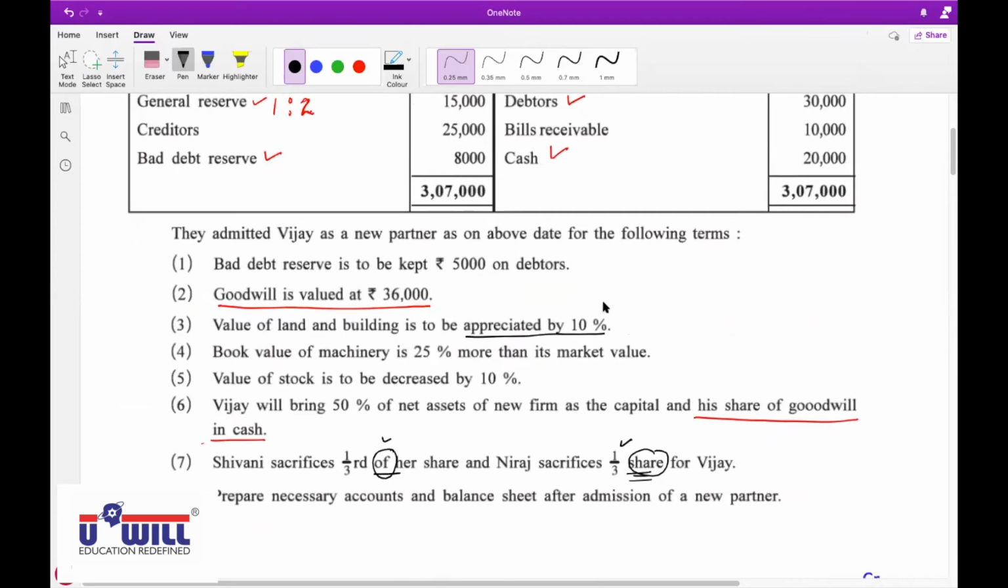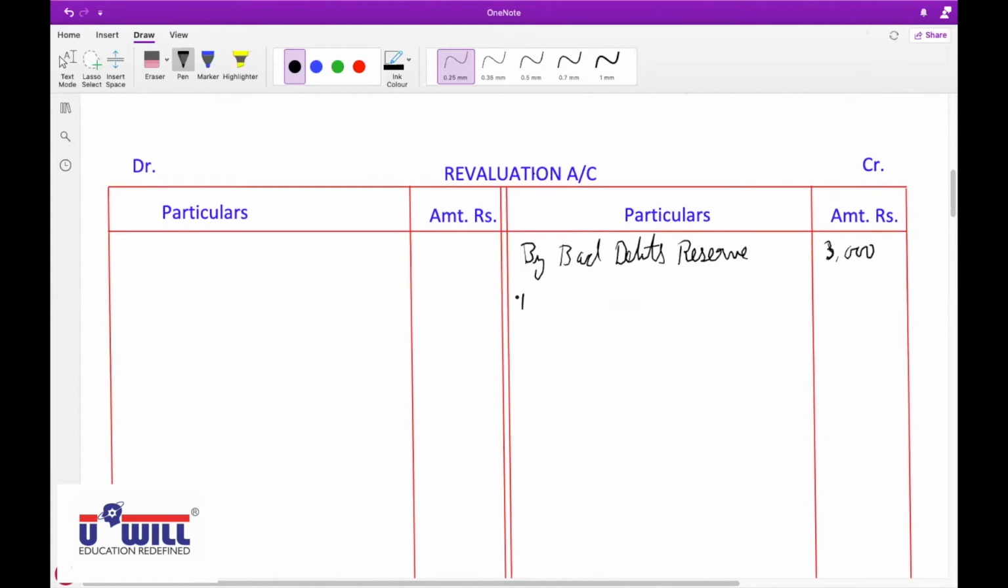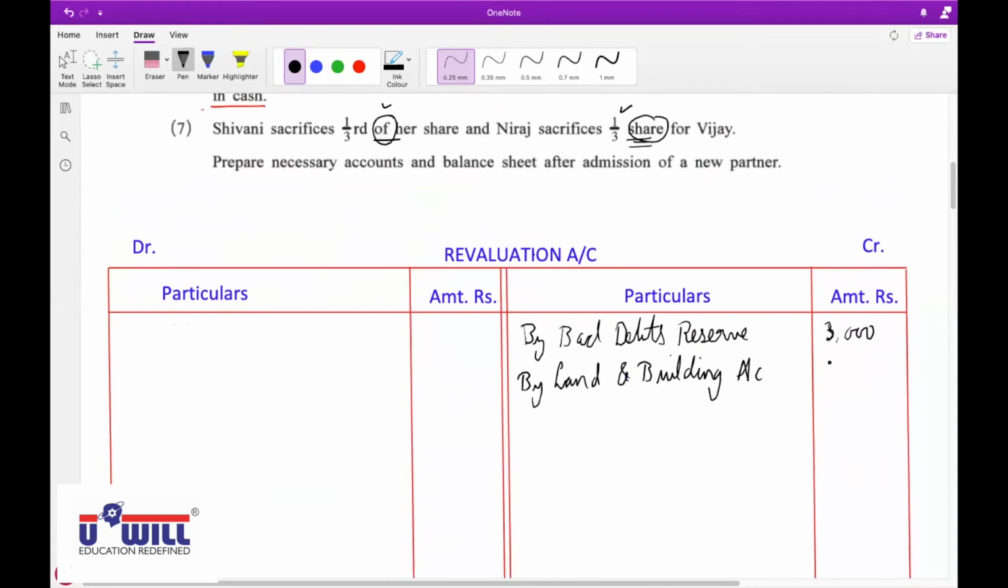Yes, appreciated by 10%. So we must be happy, the value has gone up. Happy means profit: credit revaluation account and debit land and building. Land and building to revaluation. To revaluation means revaluation account on credit side by land and building account. Amount 10%, so 1,50,000, 10%, 15,000.